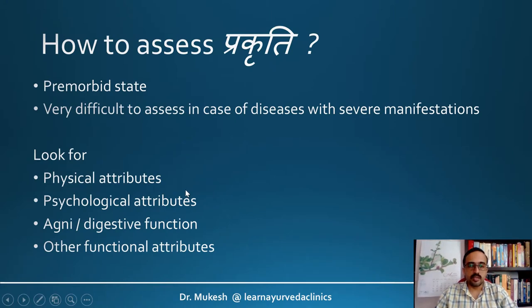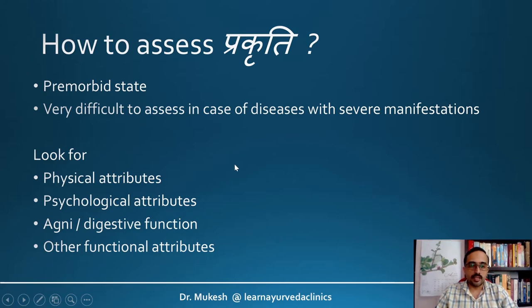So how to assess Prakriti? This is again another challenging factor, especially in case of patients, because normally in normal individuals it's very easy to assess Prakriti because it is not masked by other abnormal features. But whenever we do this Prakriti assessment in a patient, then it becomes a challenging scenario because we always have to ask about the pre-morbid state, so that what all were his features or activities or digestion before the onset of the disease and after the onset of the disease. So the factors that were present before the onset of the disease are important whenever we go for assessing the Prakriti. So that is why Prakriti may be very difficult to assess in cases of diseases with severe manifestations.